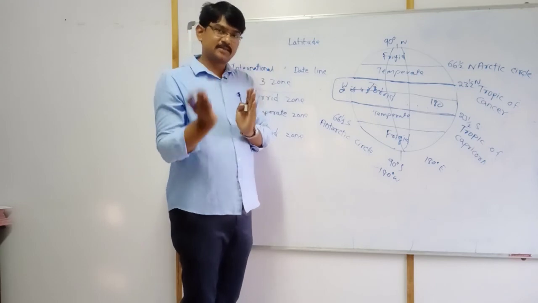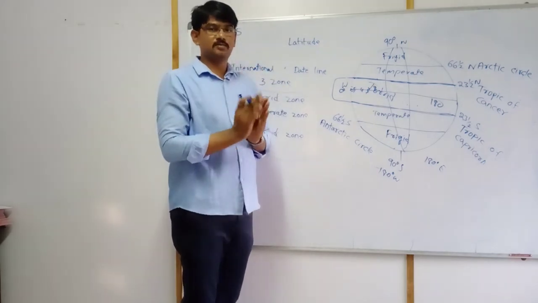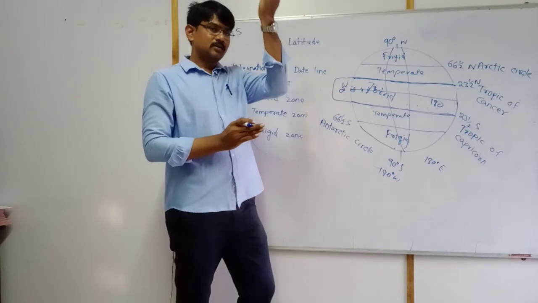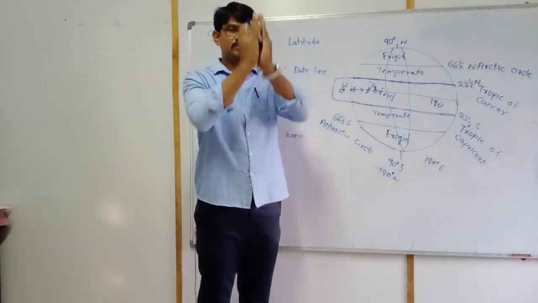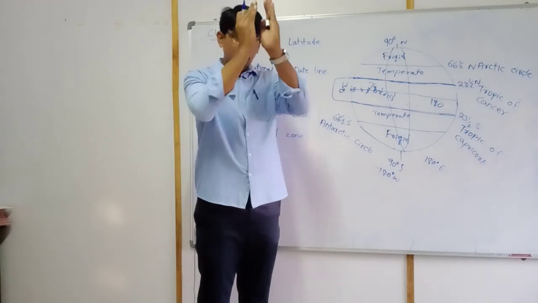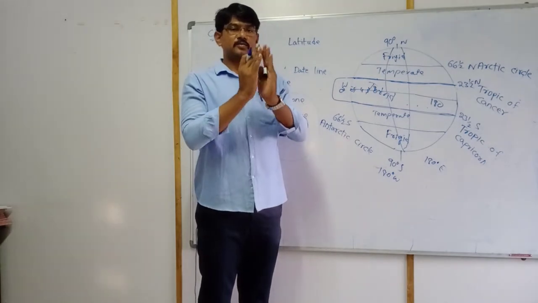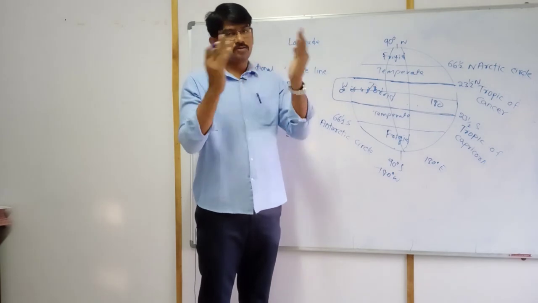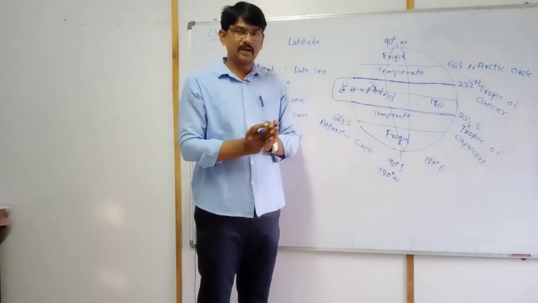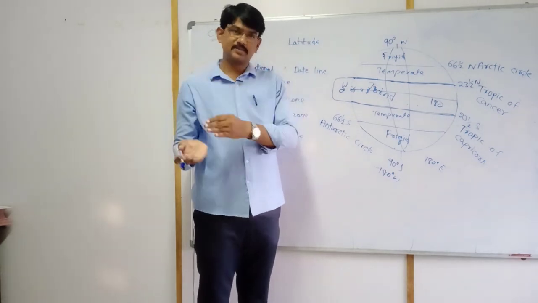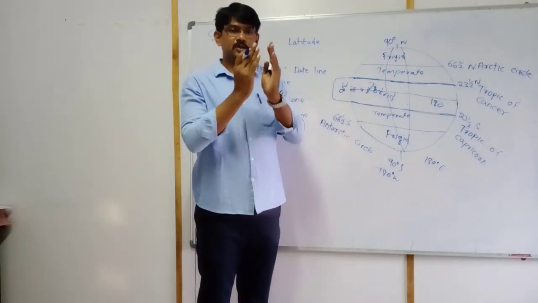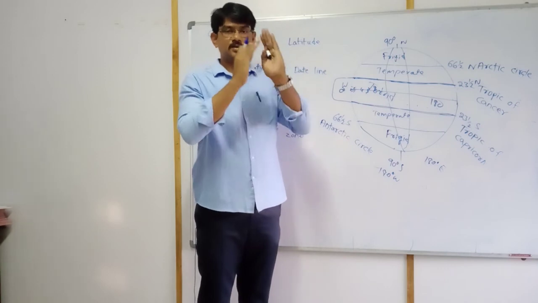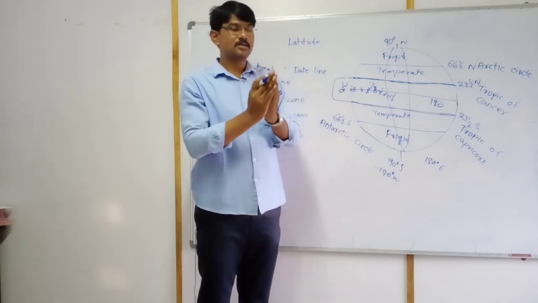The 180 degrees east line is only one line. 180 degrees west is also only one line. It means one line that we call two lines. That same line we call 180 degrees east, and the same line is also 180 degrees west.